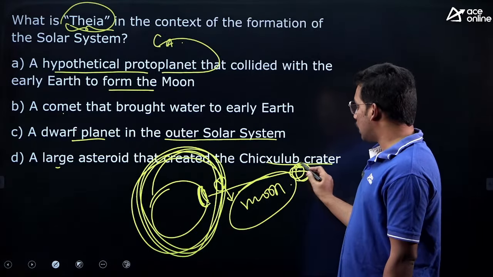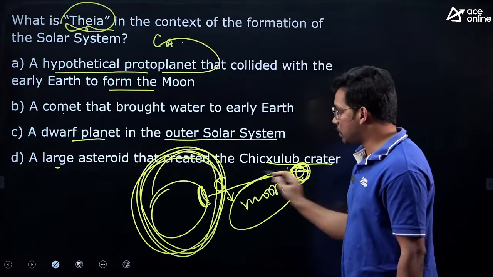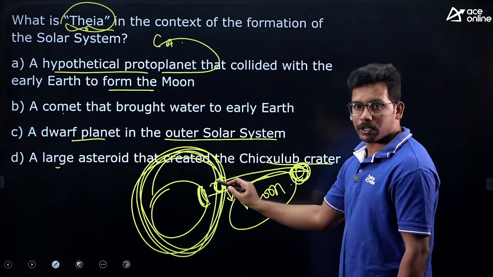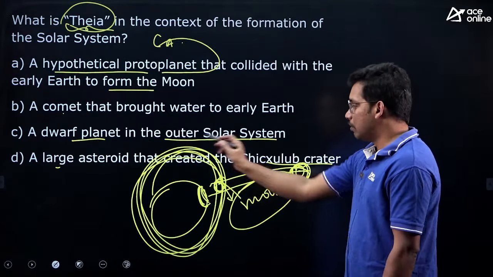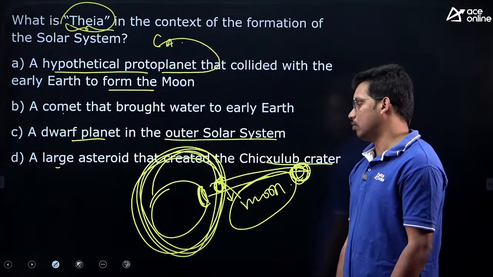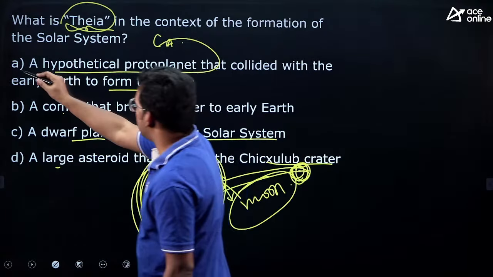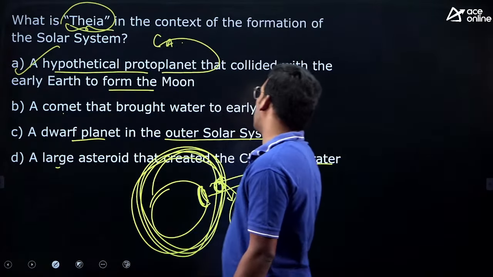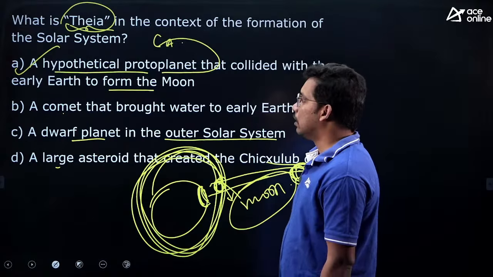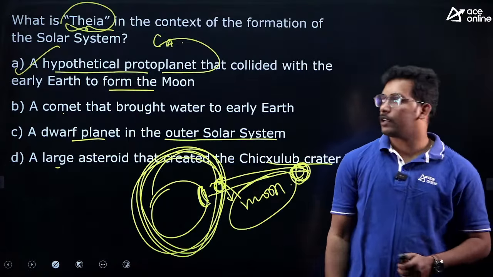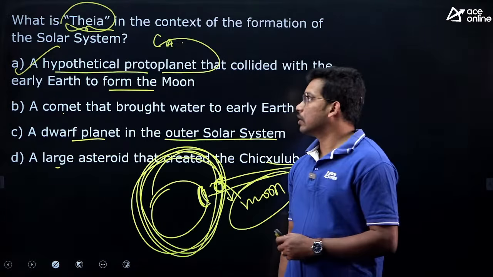Theia is a space object which has struck the Earth, leading to formation of a small object called moon, which started revolving around the Earth. So the answer basically is hypothetical protoplanet that collided with the Earth to form the early moon. Right? So that is the question.